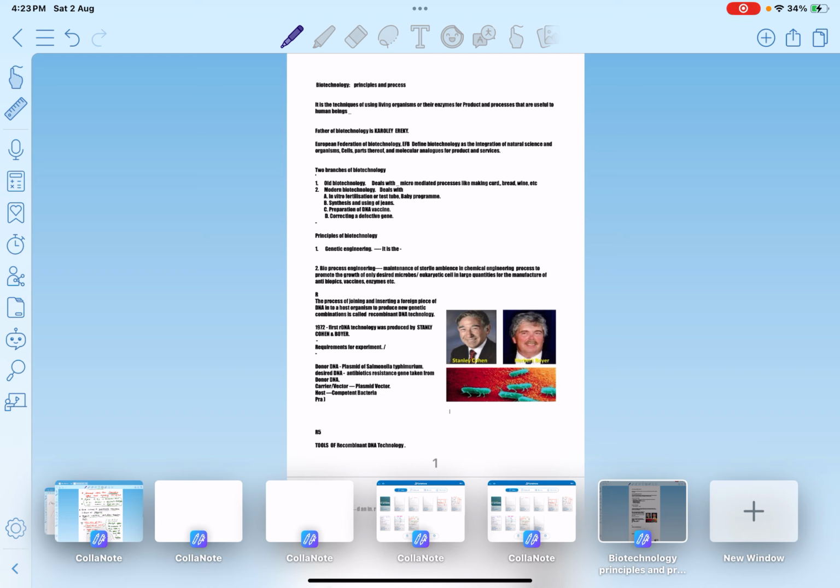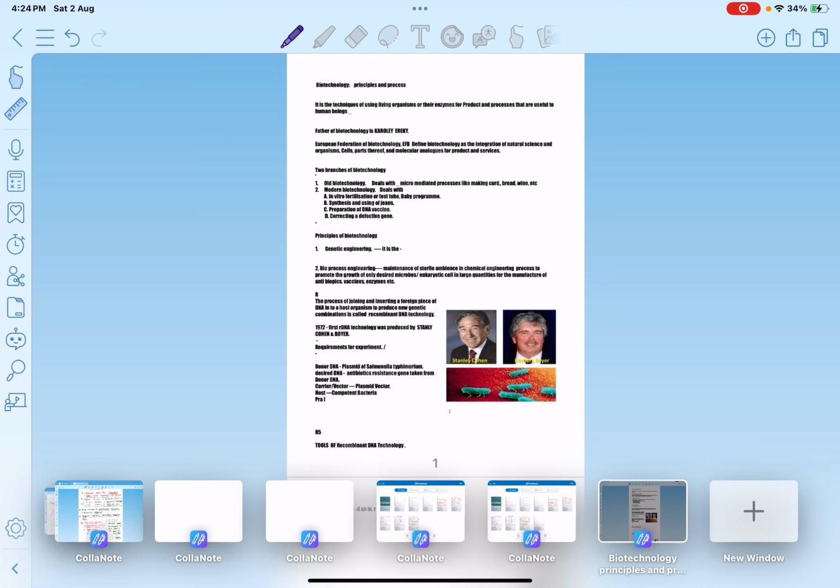Now I think you know well the difference between old biotechnology and modern biotechnology. In old biotechnology we use only the natural microorganisms to produce products and services that are useful to human beings.